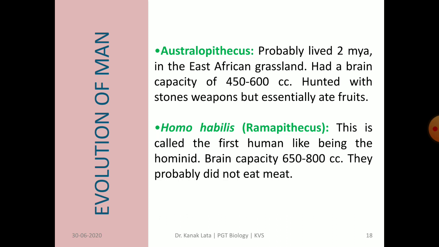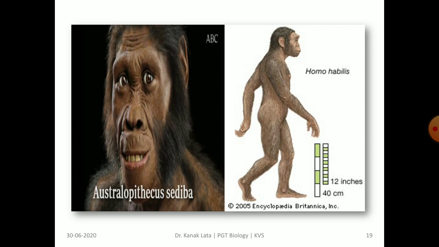Next is Homo habilis, which is called the first human-like being, the hominid. In this, the brain capacity is 650 to 800 cc, that is cubic centimeter. They also did not eat meat. Here in the figure, you may observe Australopithecus and Homo habilis.